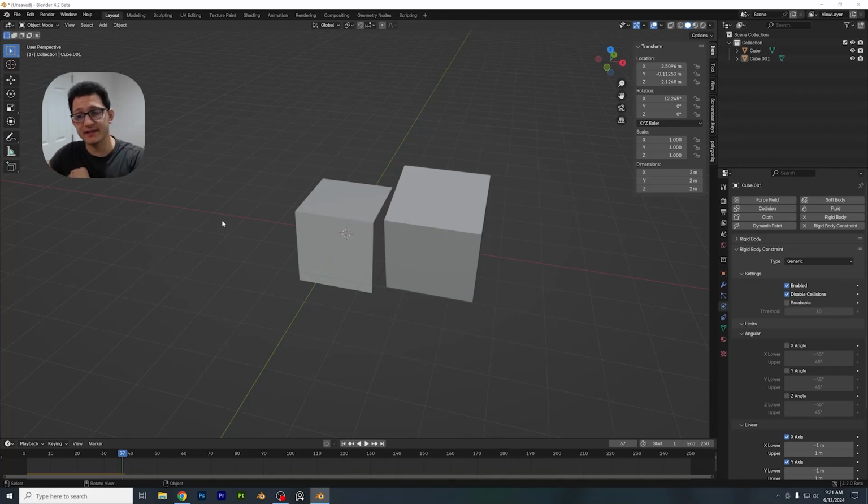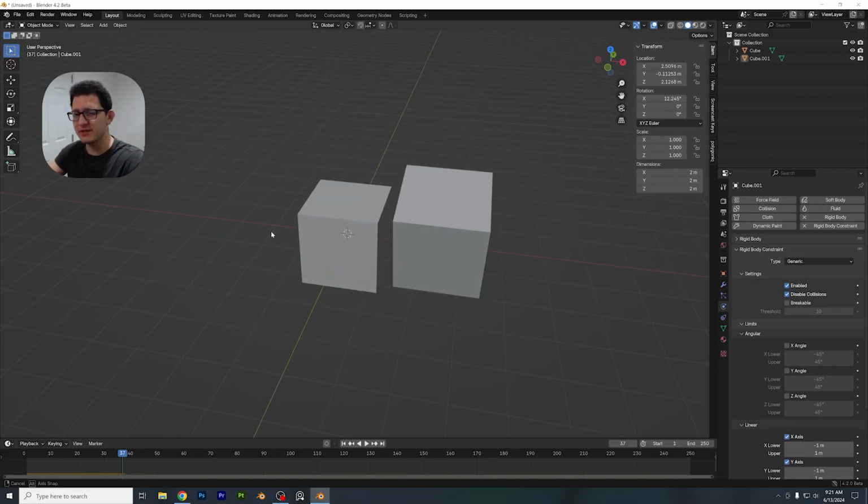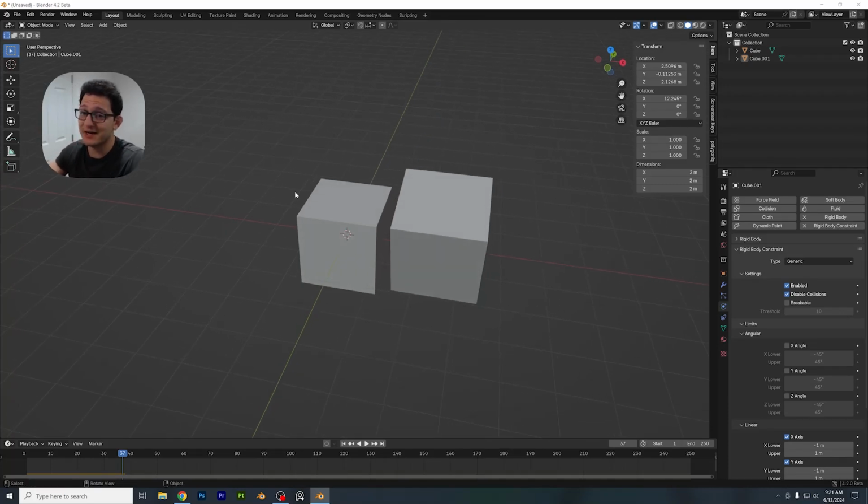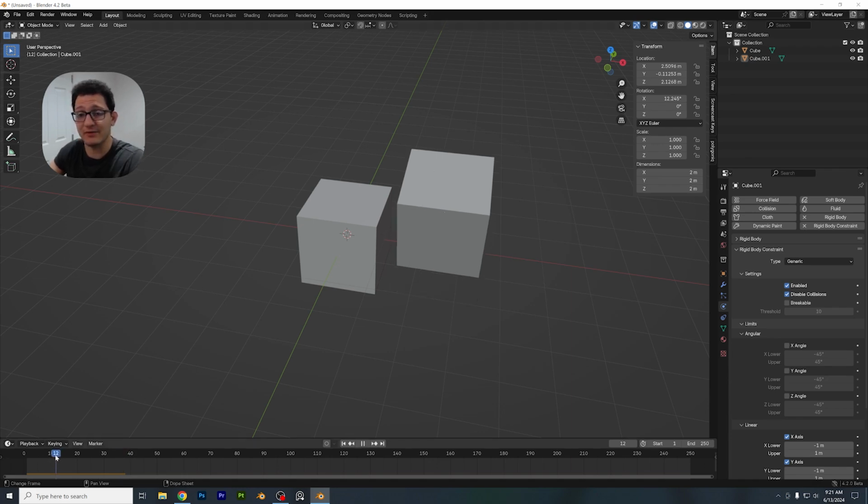All right, next up on our list is the generic constraint. So this one's a little bit weird, and to be honest, I don't really use it that much, and I probably have no use for it that I can think of, but I'll show you what it does.